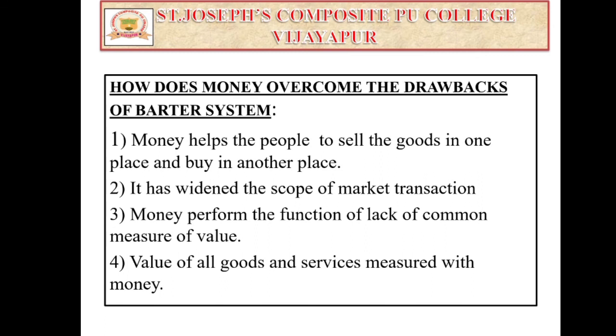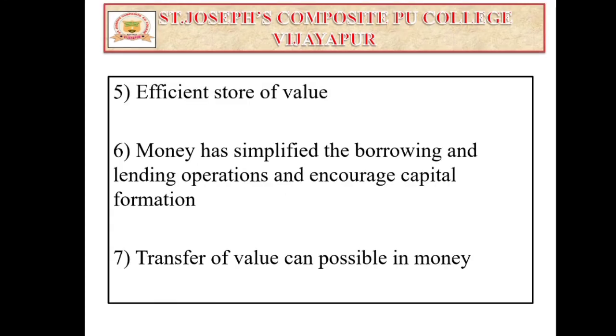And fourth one, the value of all goods and services is measured with money, means the price of particular commodities or the value of particular goods and services can be determined with the help of money. And also money has its own function, that is an efficient store of value. This store of value is helpful to the individual for the purpose of the future.